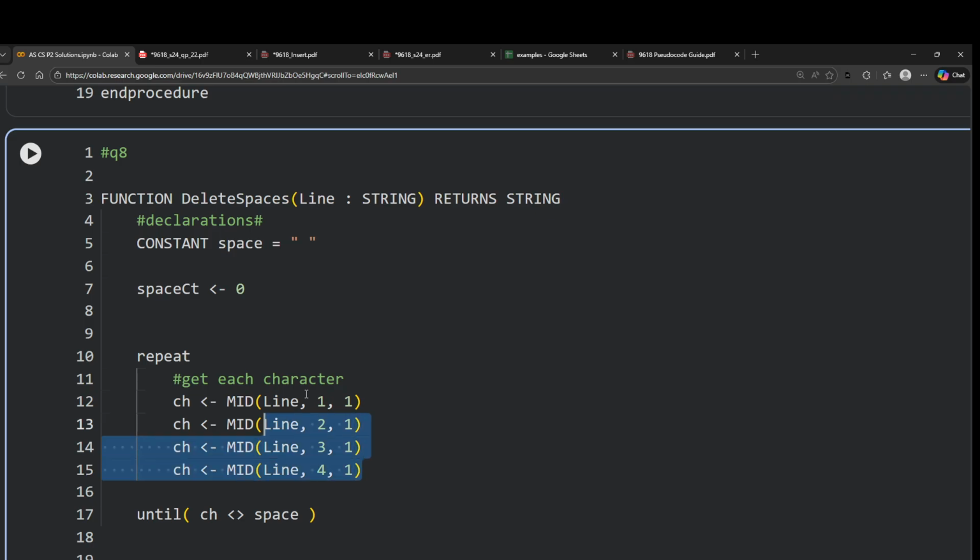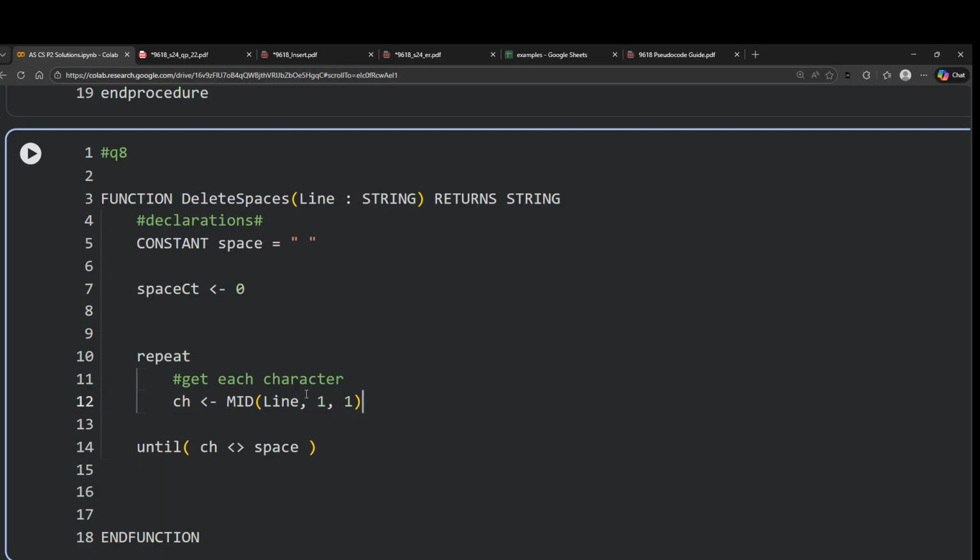And in order to do this, I can simply use some sort of a counter here, right? I can just make it, let's say, I, and then I can increment the value of I by 1 like this, which will make sure that we keep on going to the next character one by one.